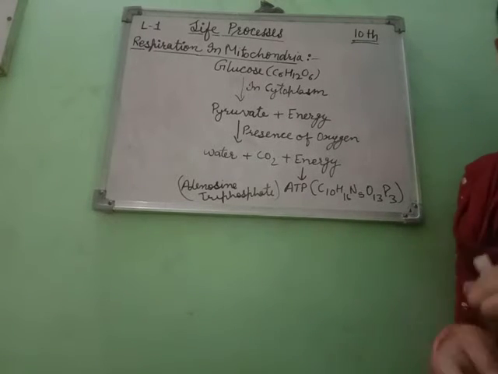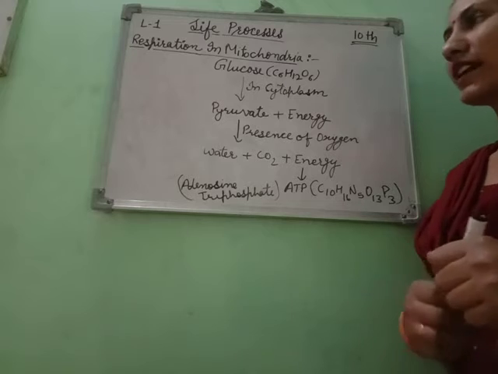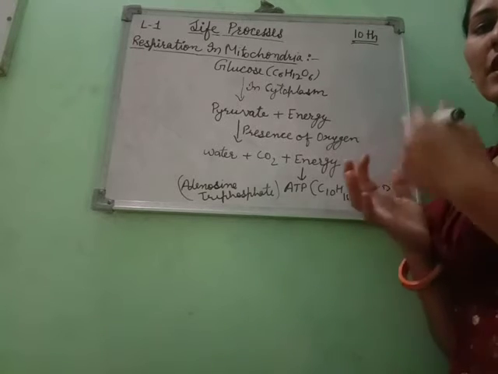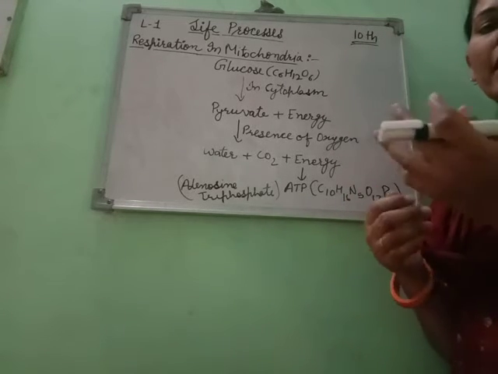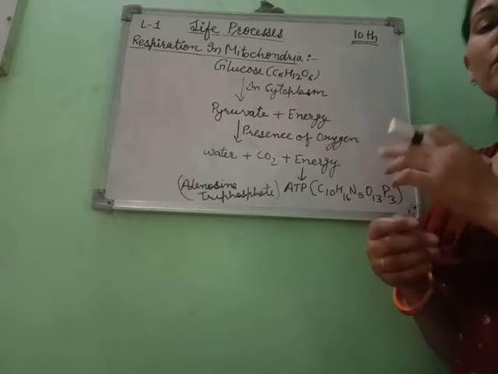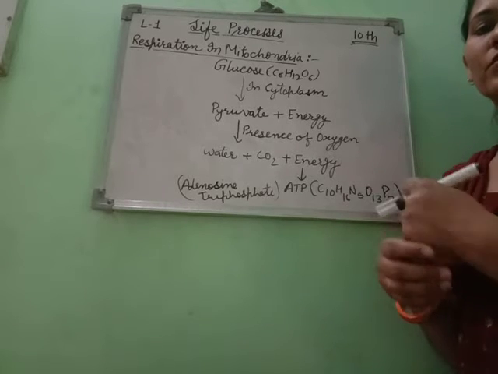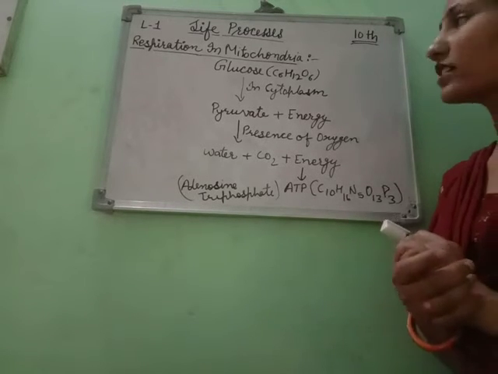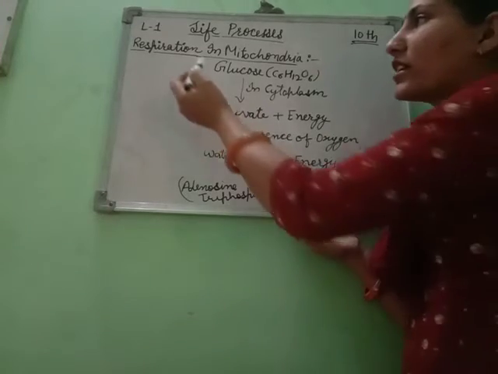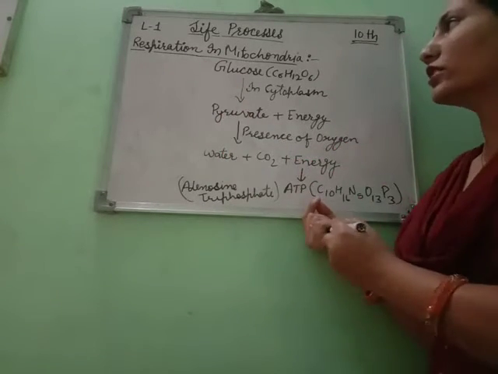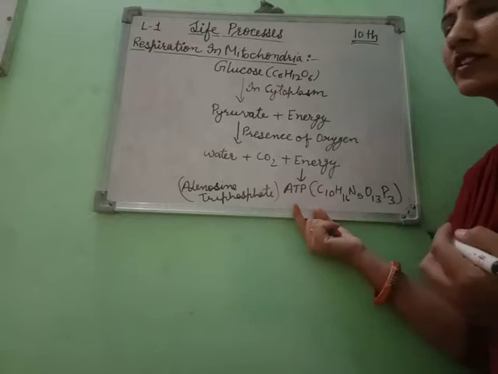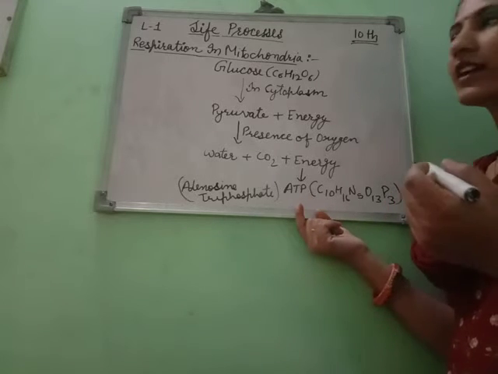In the last class we discussed respiration, cellular respiration, and respiration in the presence and absence of oxygen. Now we discuss respiration in mitochondria. What happens in mitochondria in the process of respiration?